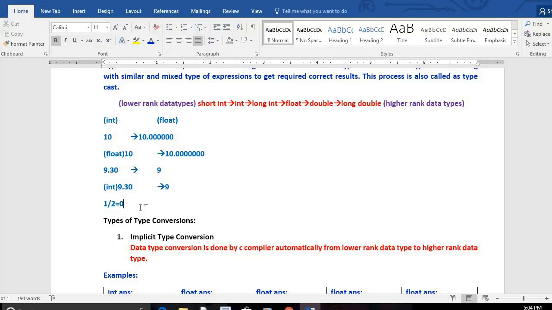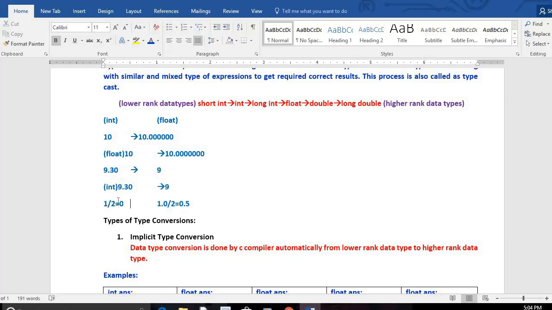Yes or no? Then how to get accurate results? Instead of typing 1 by 2, I type 1.0 divided by 2. If you type 1.0 divided by 2, we get correct results. Why? In 1 by 2, both are of similar type: the numerator is an integer and the denominator is also an integer. Both the values are of which type? Integer.